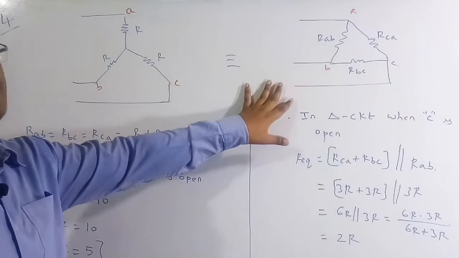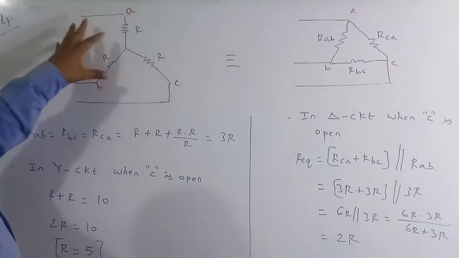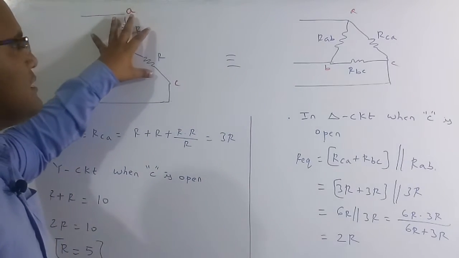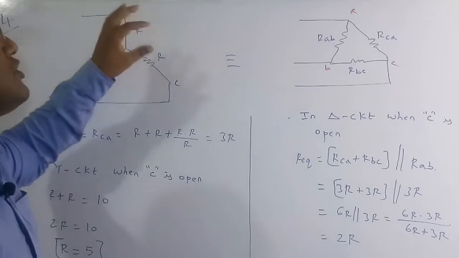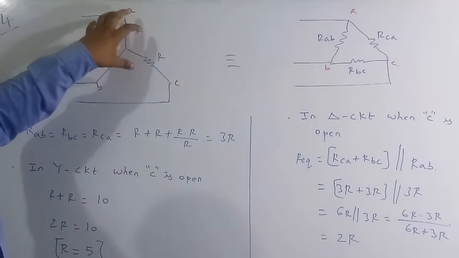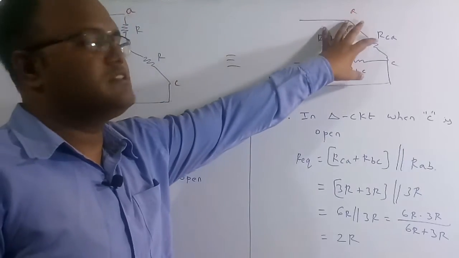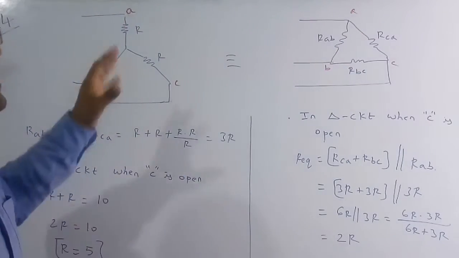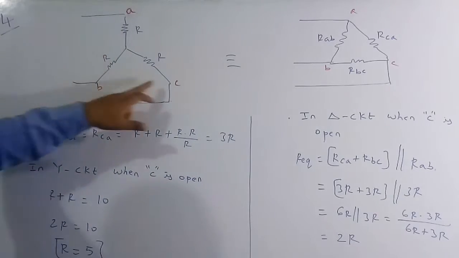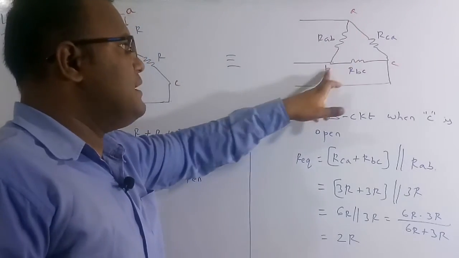Basically these two circuits are equivalent circuits. So this is a star and this is a delta, meaning whatever power is consumed by these three resistors in star fashion is equal to the power consumed by this whole circuit. That is the true meaning of the conversion, or we can say equivalent circuits. So this is the terminal A, B and C, and here also terminal A, B and C.